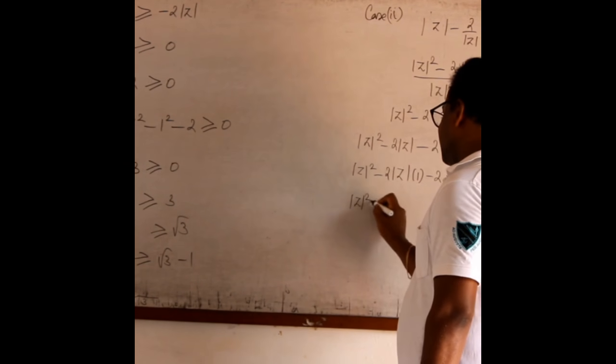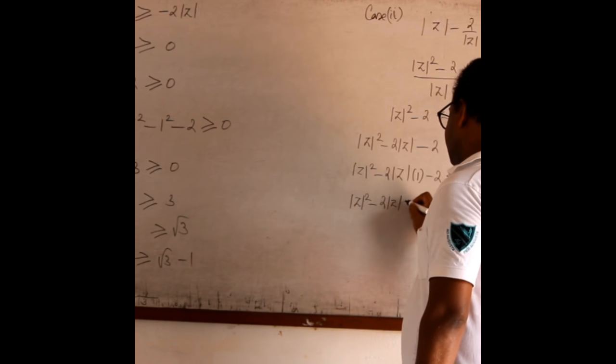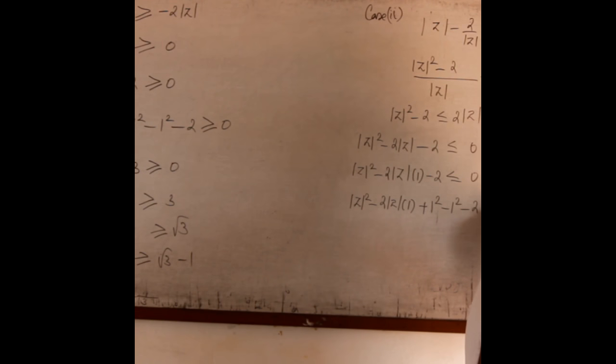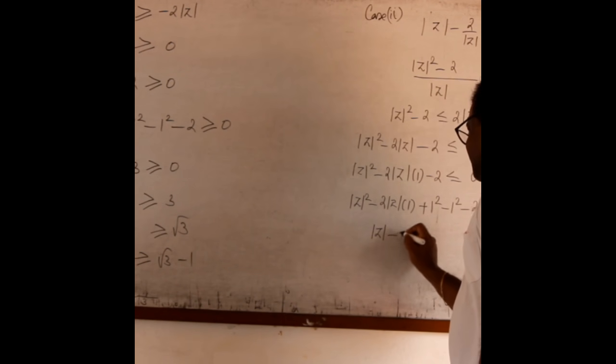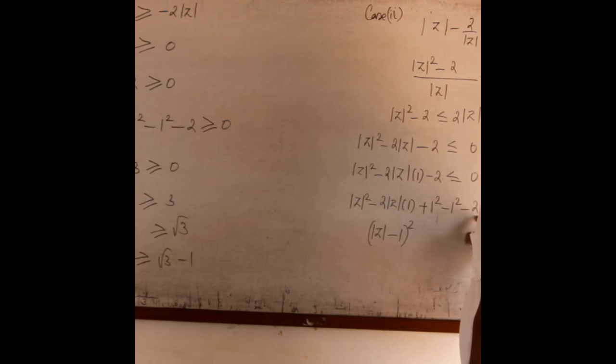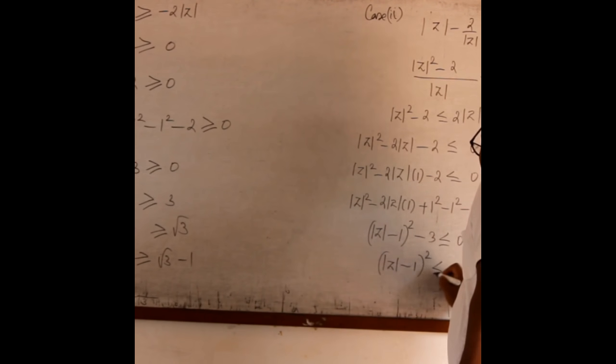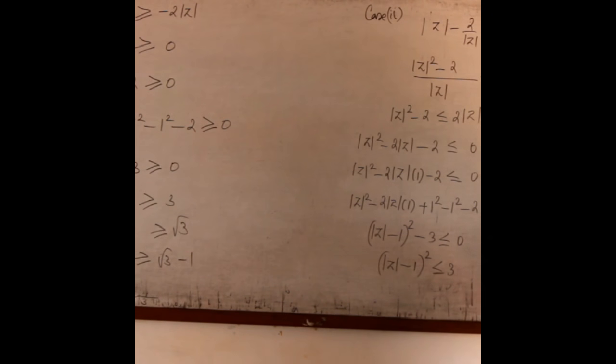So plus 1 square minus 1 square minus 2 is less than or equal to 0. So the first three terms form modulus z minus 1 the whole square minus 3 is less than or equal to 0. So modulus z minus 1 the whole square is less than or equal to 3. So modulus z minus 1 is less than or equal to root 3, taking square root. Modulus z is less than or equal to root 3 plus 1.